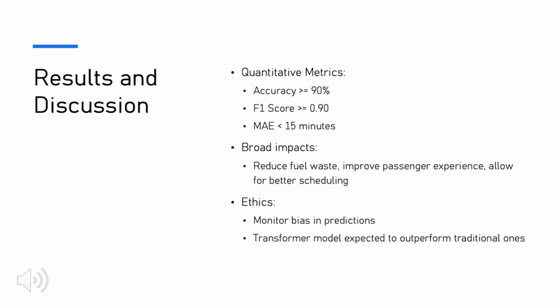So we plan to use a combination of both classification and regression methods, and in order to analyze the success of both of those, we are going to be using metrics such as the accuracy score, which is just the overall accuracy, the F1 score, and the mean absolute error. So we do have goals for all of those.